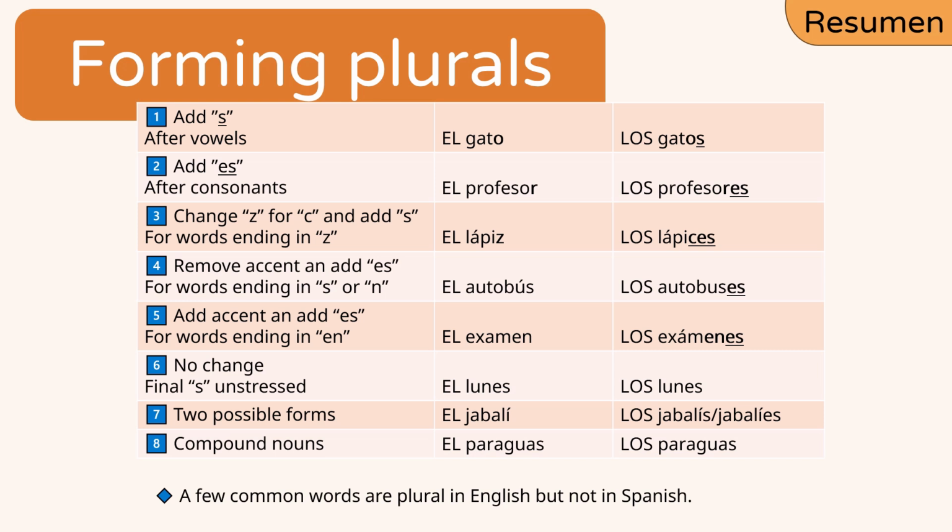Let's finish with a quick summary. Add s to words ending in vowels. Add es to words ending in consonants. Change z to c and add es. Remove the accent if necessary. Some words ending in s don't change. Some have two plural forms. And compound nouns usually stay the same.